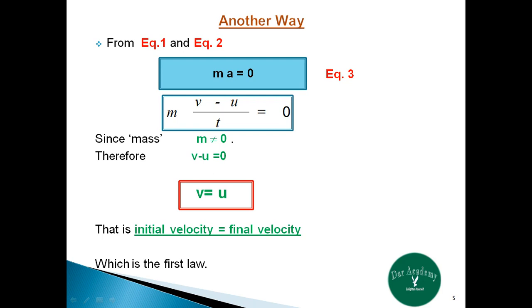This means if an object is at rest, it will always be at rest, and if the object is moving with a uniform velocity, it will continue to move with uniform velocity, which is also the statement of the first law of motion. Hence we can say that the first law of motion can be derived from the second law of motion. Let us check its physical interpretation.